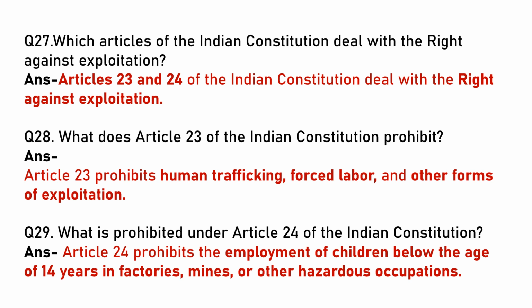Which article of the Indian Constitution deals with the right against exploitation? Articles 23 and 24 of the Indian Constitution deal with the right against exploitation. What does Article 23 of the Indian Constitution prohibit? It prohibits human trafficking, forced labor and other forms of exploitation. What is prohibited under Article 24 of the Indian Constitution? Article 24 prohibits the employment of children below the age of 14 years in factories, mines or other hazardous occupations.